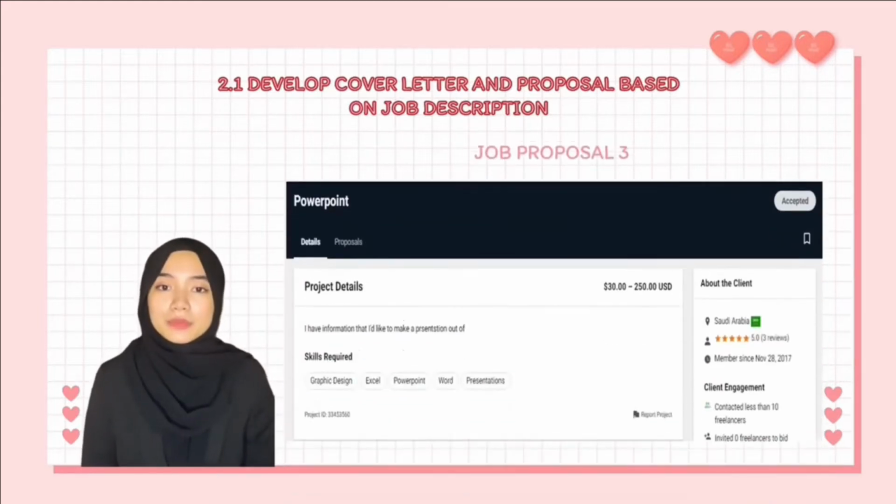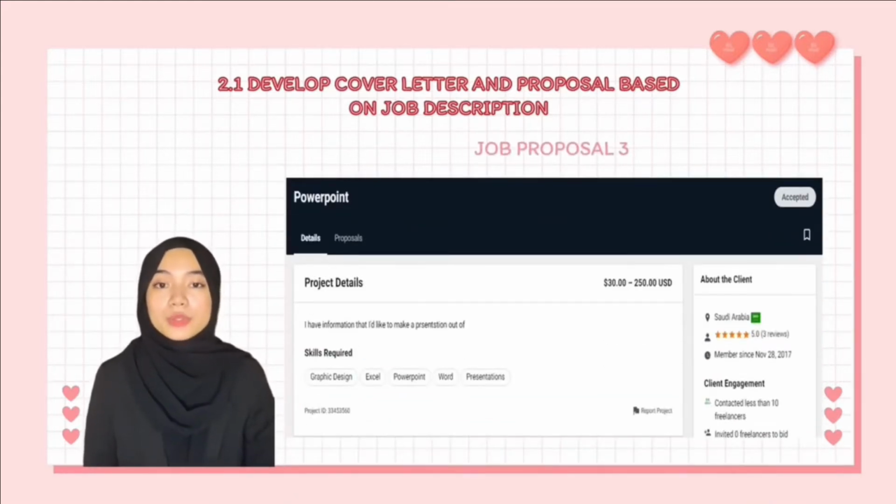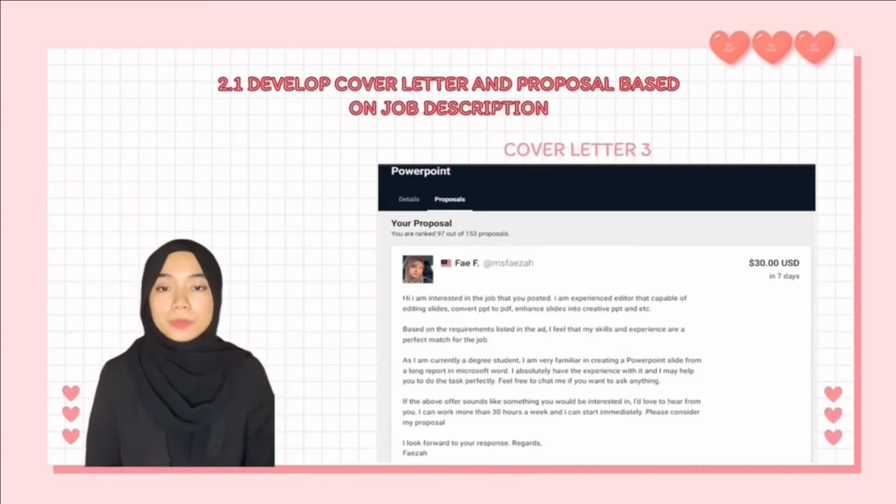The final example is a job proposal using PowerPoint. The criteria say that someone must convert material into presentations, so I started writing a cover letter explaining that I have experience developing PowerPoint presentations.